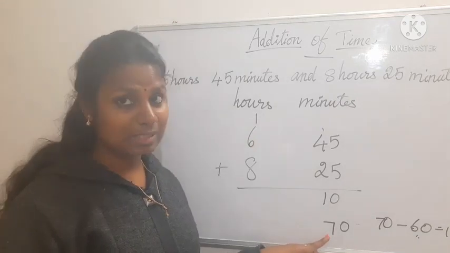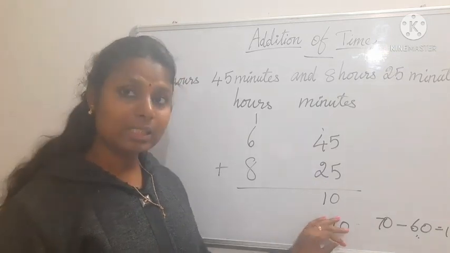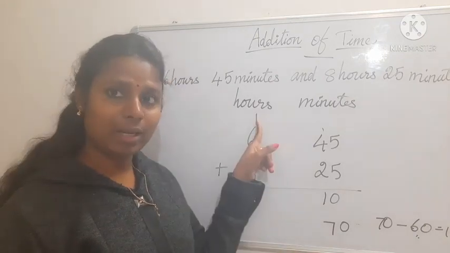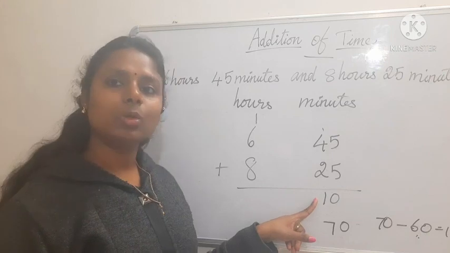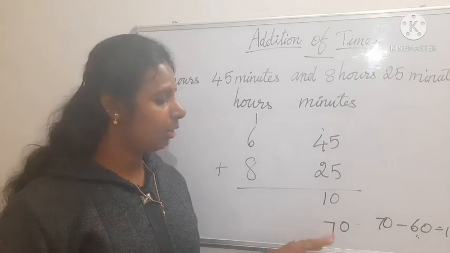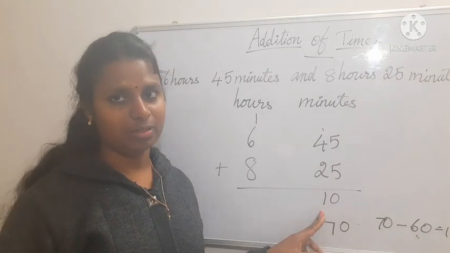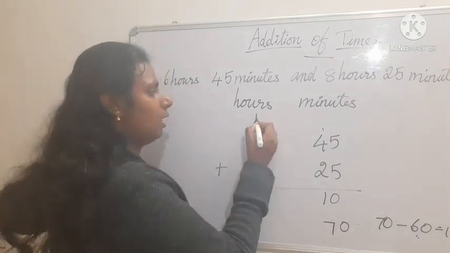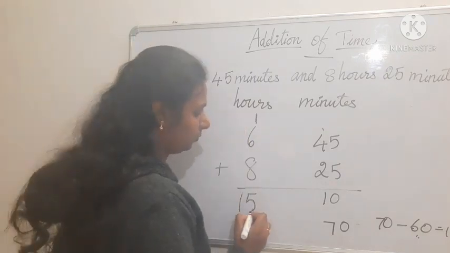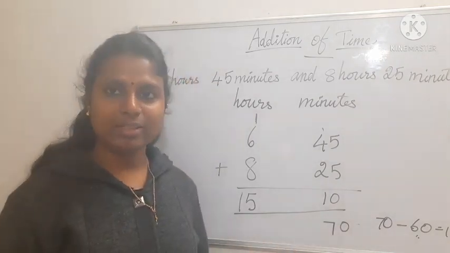Here I got the answer 70, but I did not write that 70. I took 60 from here, added it as 1 hour. I took out 60 minutes and made it 1 hour here, and how much is left? 10. So I wrote the 10 here. Have you got it? If it is more than 59, we have to subtract 60. Then the balance only we have to write here. Okay. Then this 1 hour we can add with this number. 6 plus 1, 7. 7 plus 8, 15. So this is the answer. Have you got it what I did?